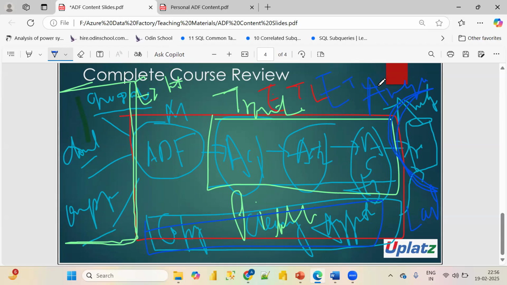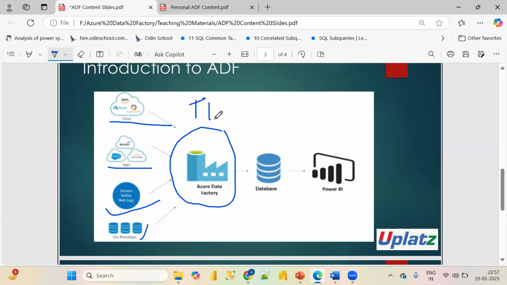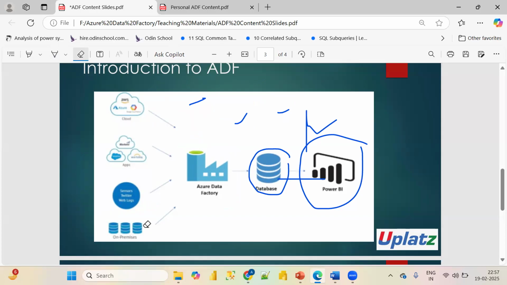Now if you come here, with the help of this image I have tried to demonstrate that. See here, these are the sources: cloud, apps, some sensors, Twitter, weblogs, and on-premise data. From these sources, it is taking the data and performing transformation inside this Azure Data Factory, and then it is loading the data into our database, and then using it in Power BI or some analytical tools. So this is the basic task which is done by our Azure Data Factory.